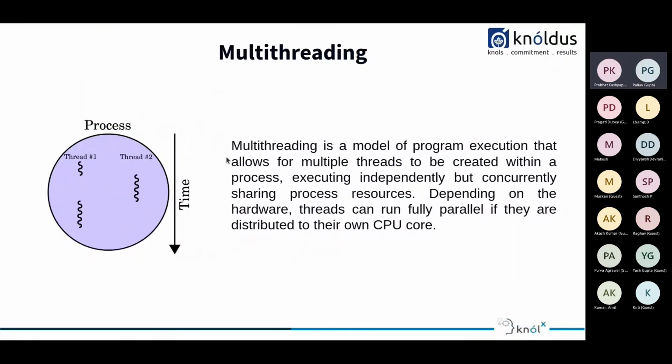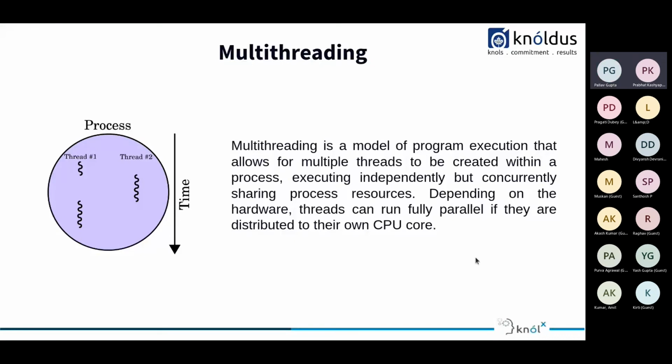As you can see, multi-threading is a model of program execution that allows for multiple threads to be created within a process, executing independently and concurrently, sharing process resources. Depending on the hardware, threads can run fully parallel if they are distributed to their CPU cores, as it is an approach to execute the program on multiple threads simultaneously, and we can achieve it both asynchronously and synchronously.